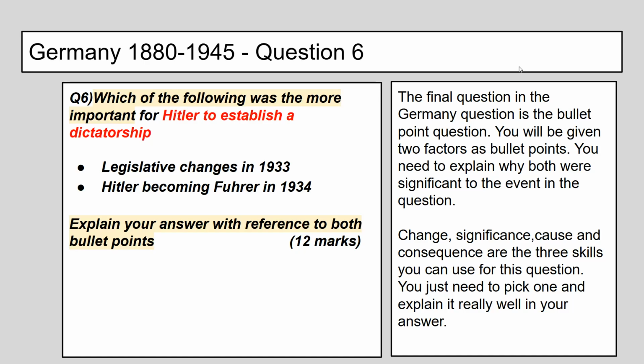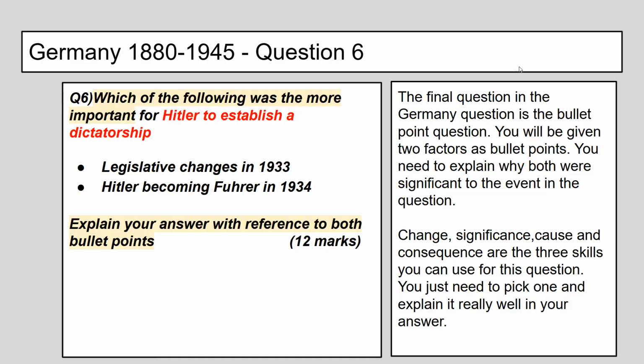Question 6 in the Germany section of paper 1 will ask you to identify which of 2 bullet points or factors you believe was the most important. The highlighted part at the top is always the same. It will ask you which of the following was the more important, and then it will give you something to focus on. So we've got that here in red, Hitler establishing a dictatorship in Germany. There's our 2 bullet points underneath we'll need to talk about.